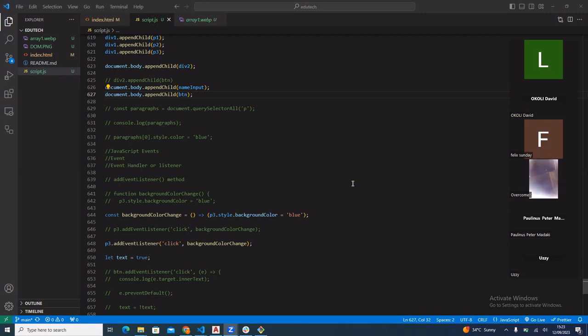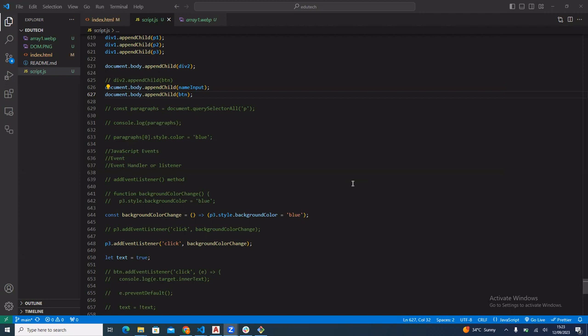click events. Now there are several types of events in JavaScript. We have the mouse events, we have the keyboard events, we have the DOM events, and several of them. But for the sake of what we're doing and what we use every day, please just go ahead and read the documentation. You can go to MDN documentation.